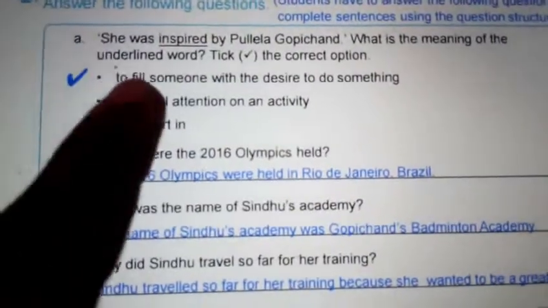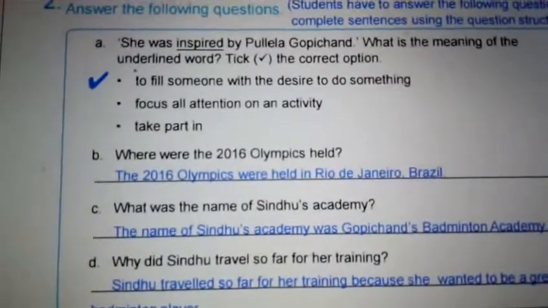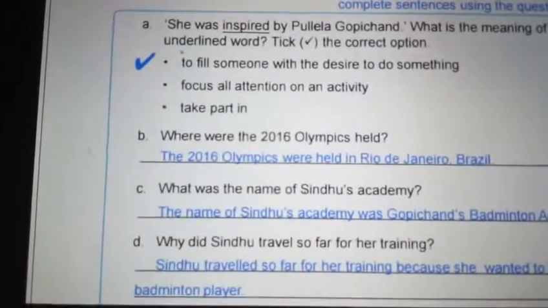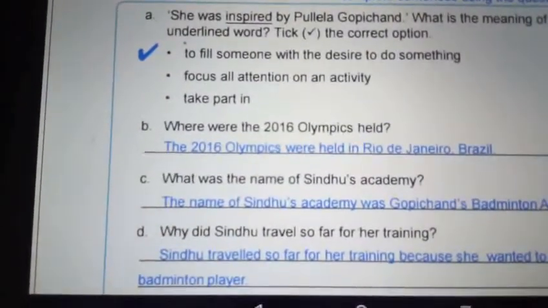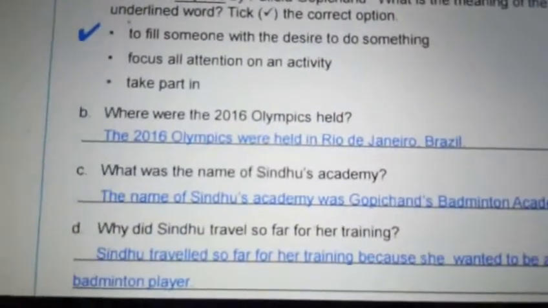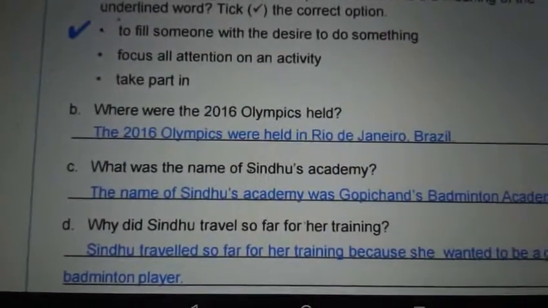See this, my dear children, to fill someone with the desire to do something. This is the inspired meaning. Where were the 2016 Olympics held? The 2016 Olympics were held in Rio de Janeiro, Brazil.